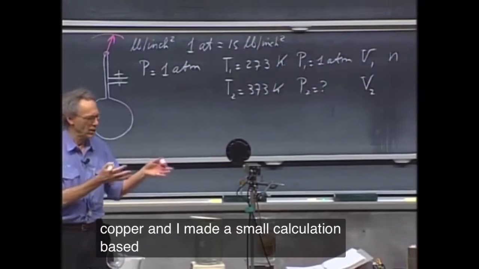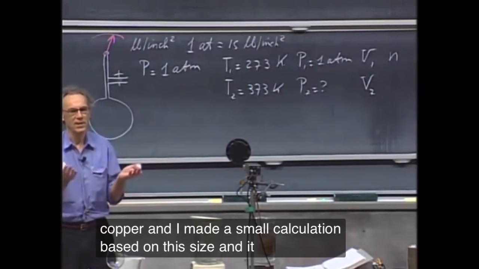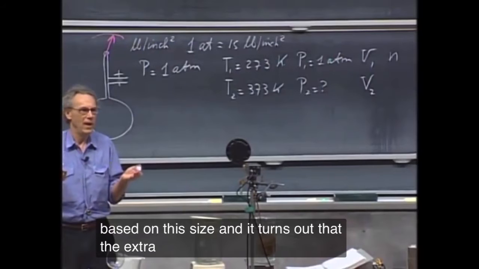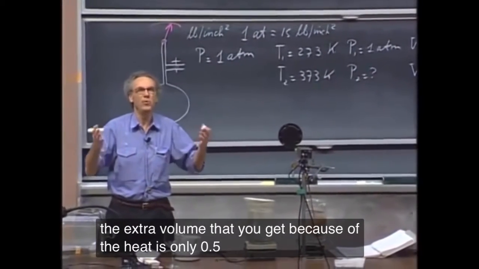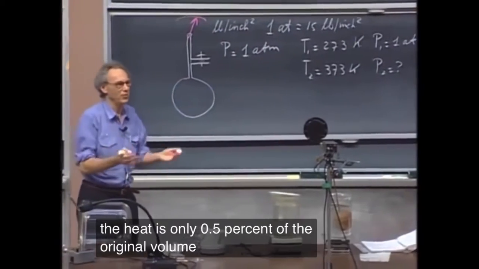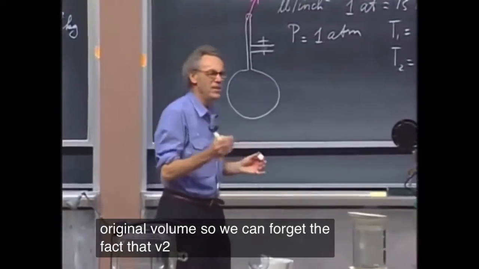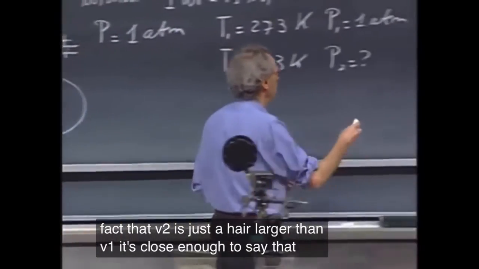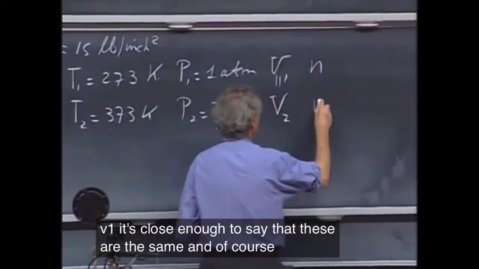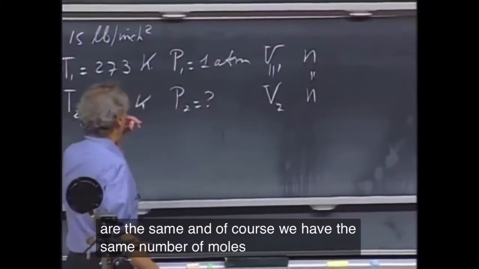And I made a small calculation based on this size, and it turns out that the extra volume that you get because of the heat is only 0.5% of the original volume. So we can forget the fact that V2 is just a hair larger than V1. It's close enough to say that these are the same. And of course, we have the same number of moles.